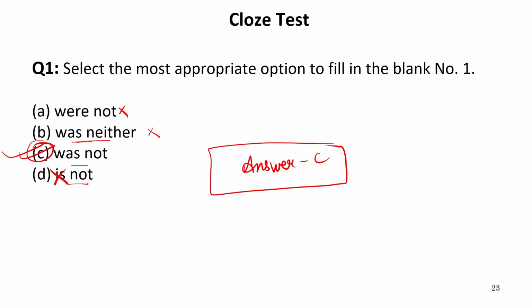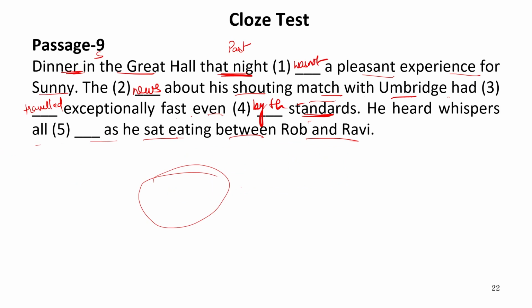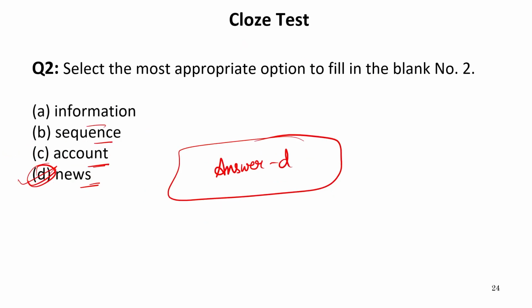So let us read this passage again. Dinner in the great hall that night was not a pleasant experience for Sunny. The news about his shouting match with Umbridge had traveled exceptionally fast even by the Institute's standards. He heard whispers all around as he sat eating between Rob and Ravi. So this will be the entire passage. I hope your answers are also correct. Now let us read the next passage.